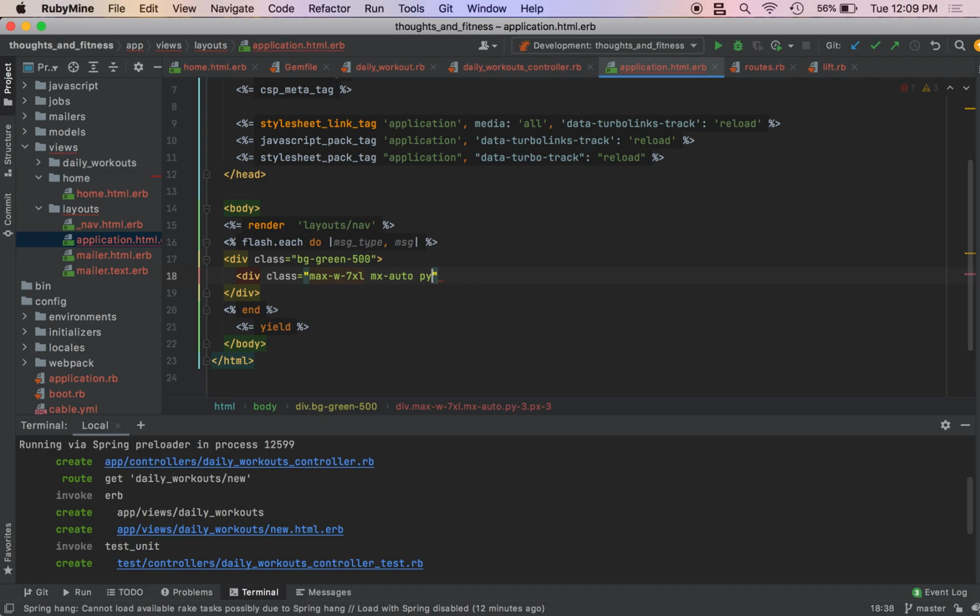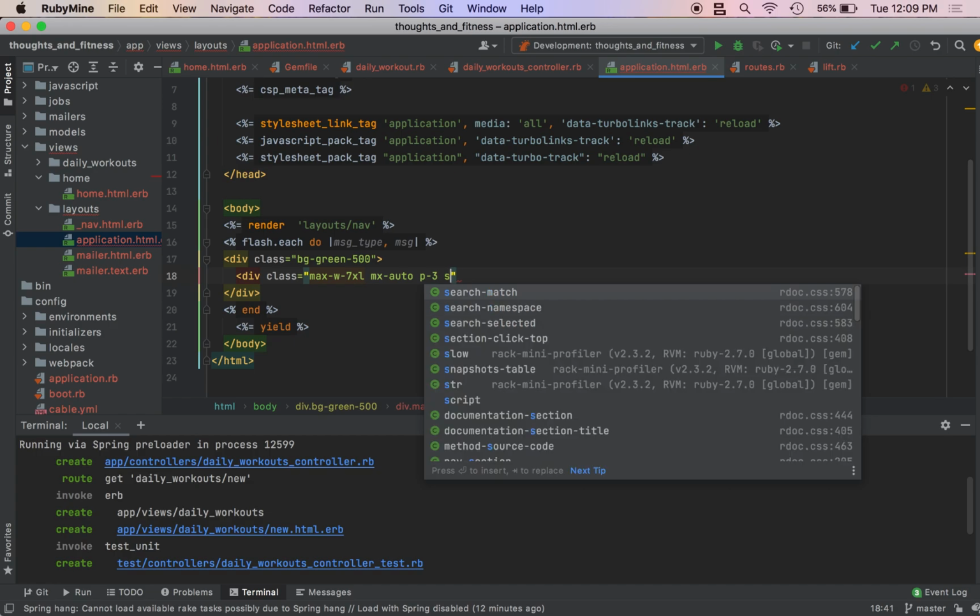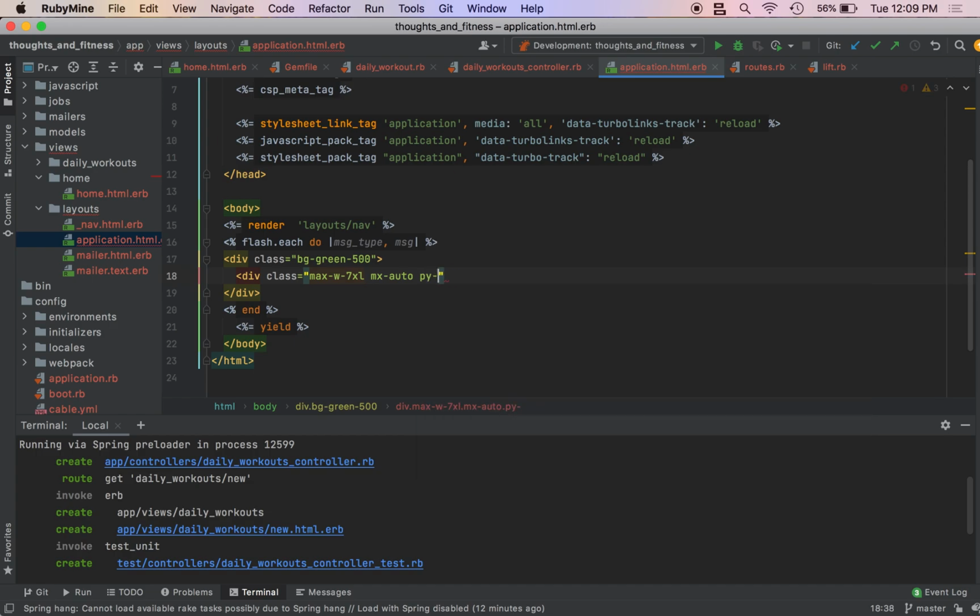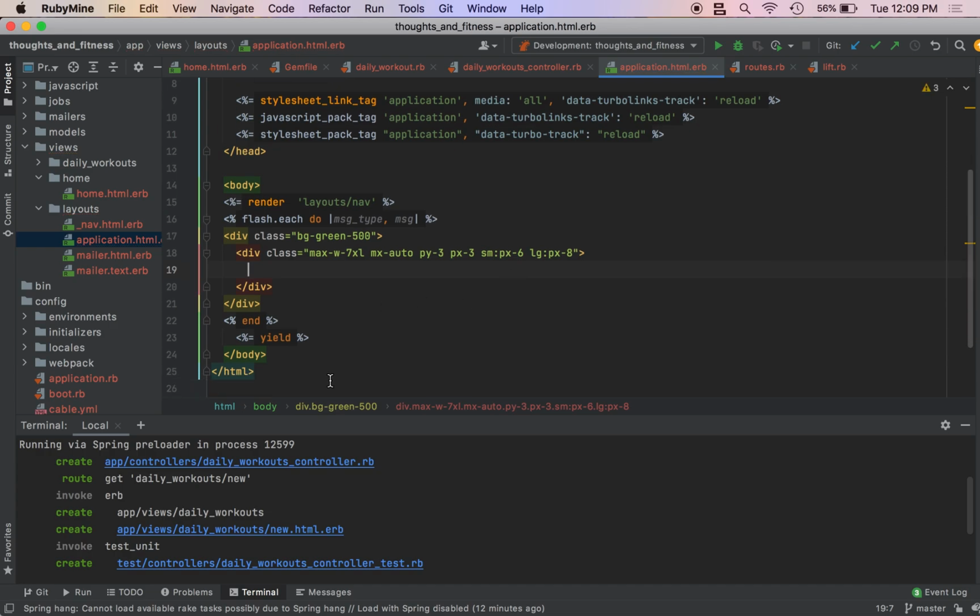So py-3, px-3, and we're going to do sm:px-6, and lg:px-8. I completely forgot about this, so I'm a little underprepared.